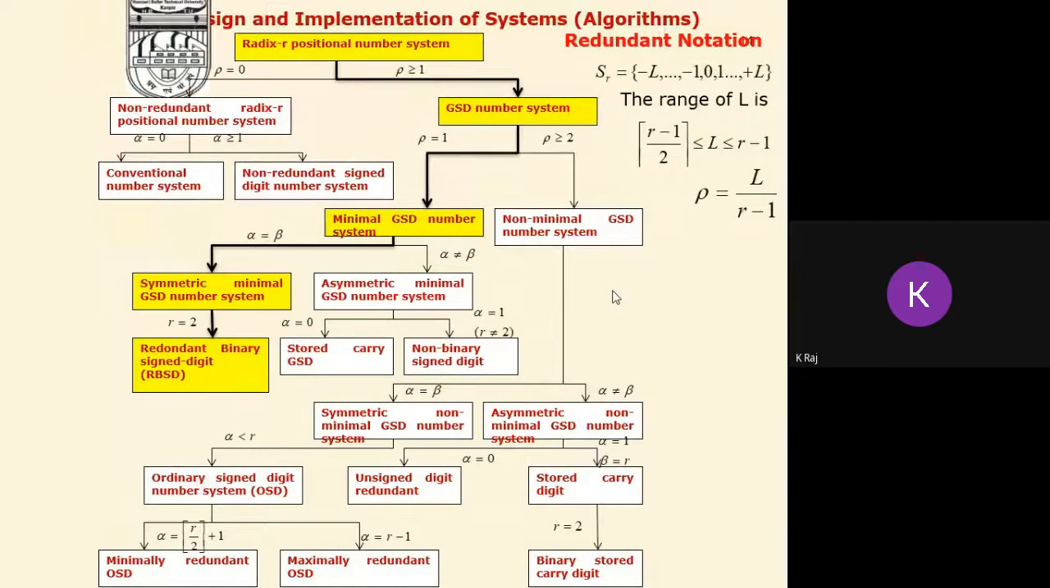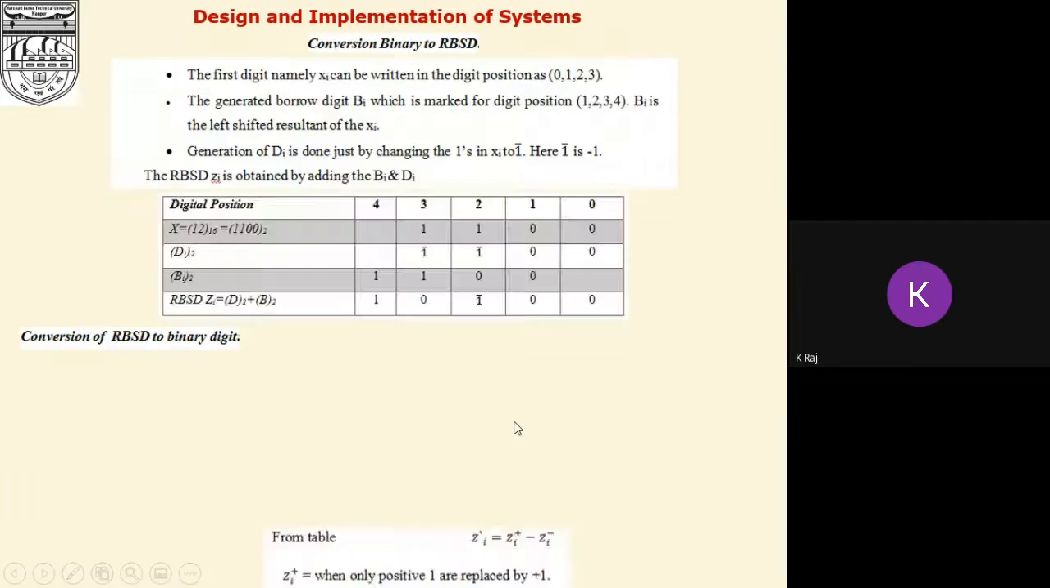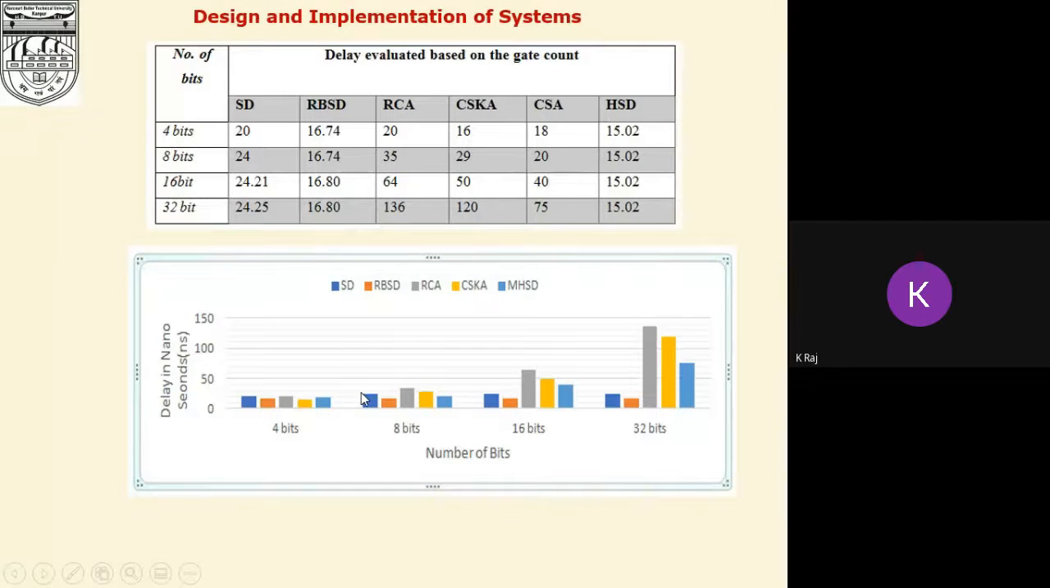So in order to optimize our algorithm, we can hybridize these two concepts, the traditional binary number system along with the RBSD, redundant binary number system, and that will be known as the hybrid signed digit number system. Here we can see the RBSD has much better performance in comparison with the carry adder, the carry completion or the carry save adder, but the area is larger. So here we have described how the RBSD number system will be generated.